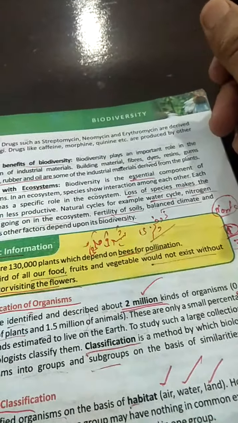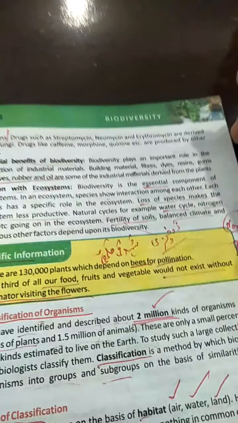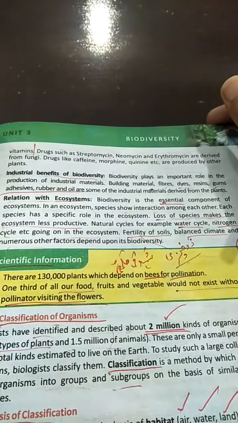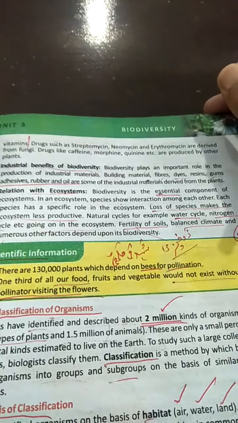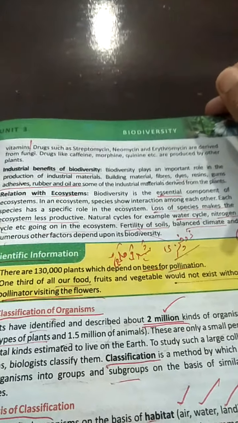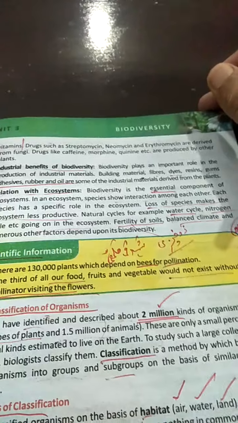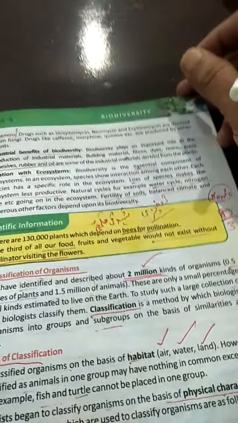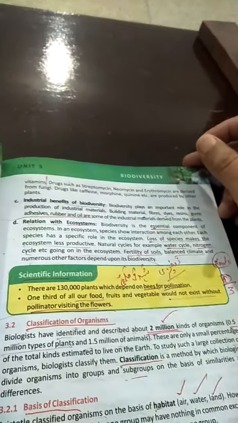Pollination is the process in which pollen grains are transferred from the anther of the stamen to the stigma of the carpel, and from this pollination fertilization occurs and the generation of the plant proceeds.